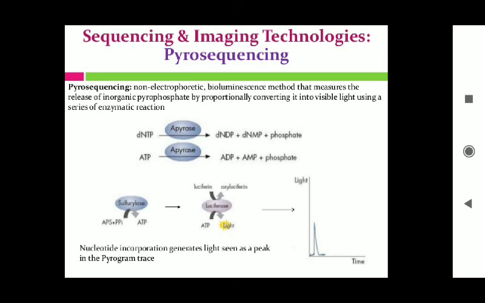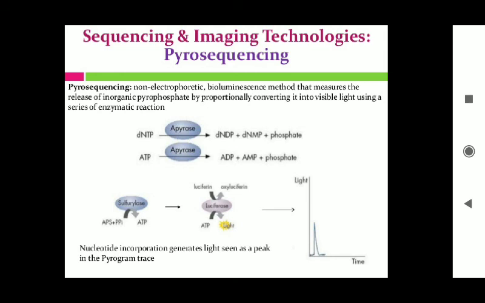Here you can see they use the apyrase enzyme, which converts dNTP to dAMP plus phosphate, and then there is ATP converted to ADP, AMP and phosphate. They measure how the inorganic pyrophosphate is released, and for that this pyrosequencing method is important.